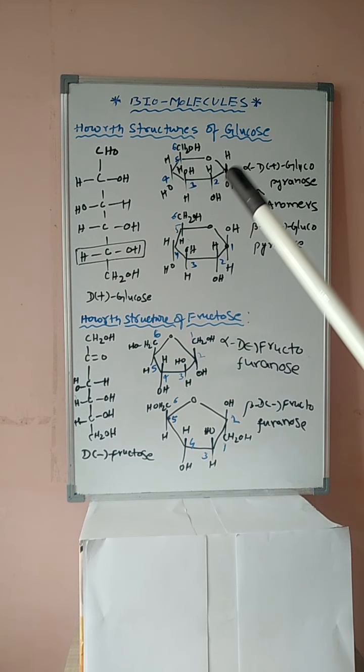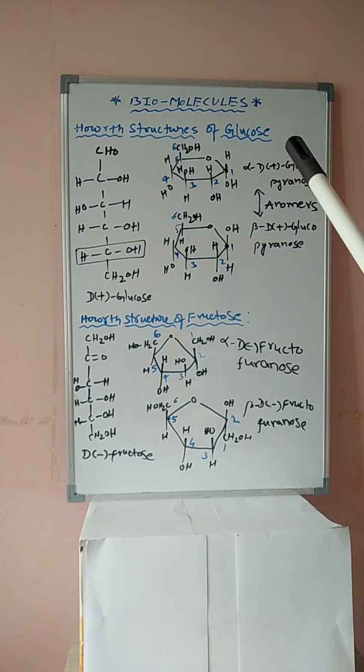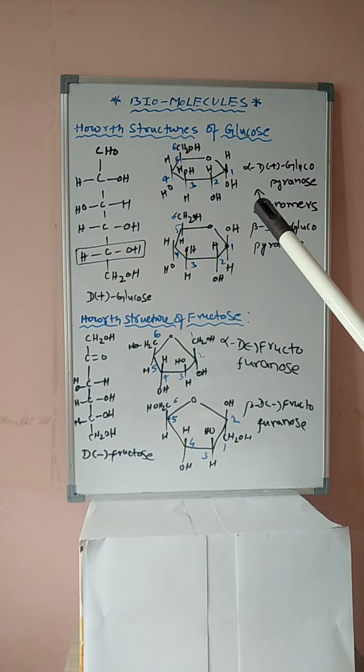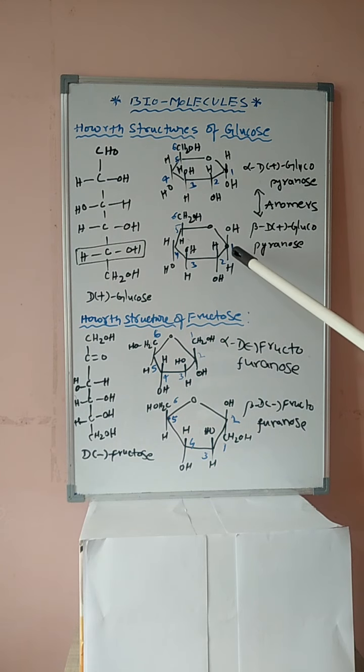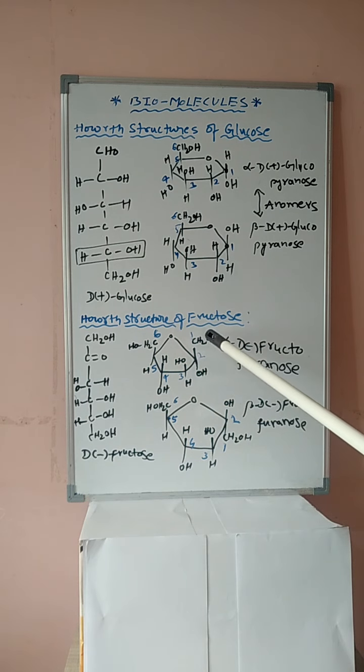In examination, they will ask, student, what are anomers? Give an example. Alpha D plus glucopyranose and beta D plus glucopyranose are examples of anomers. Okay students, it is the first carbon that differs in configuration. Next, student, how are the structures of fructose?